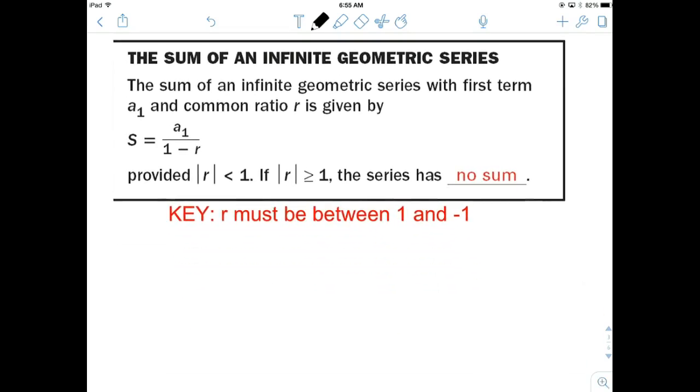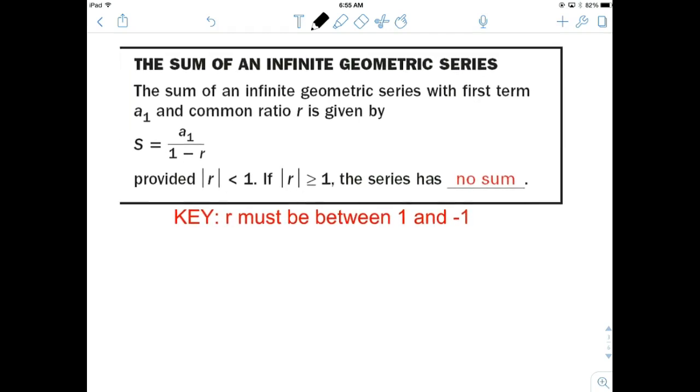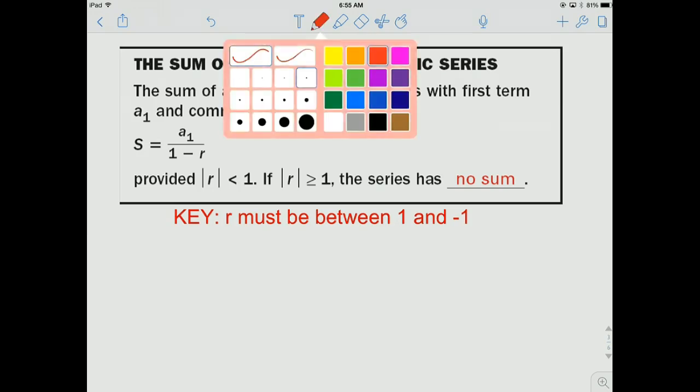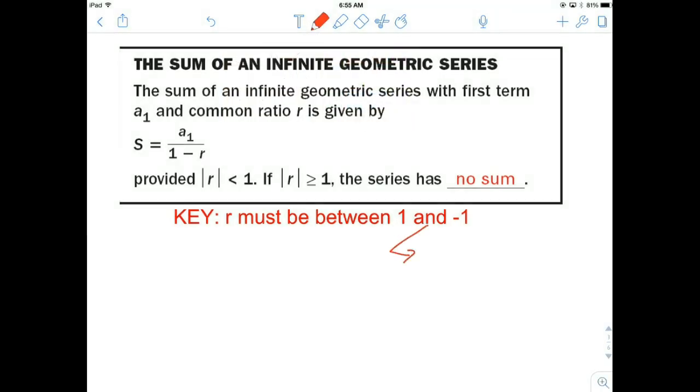Go ahead and write it down now and read that key. You must have an R value between 1 and -1. All right, which means this is going towards 0. You won't be able to sum something up if it's doubling. It just doesn't work. All right, it has to be approaching 0. It has to be a fraction that is between 1 and -1. All right, it still can approach 0 if it's alternating. That's fine.